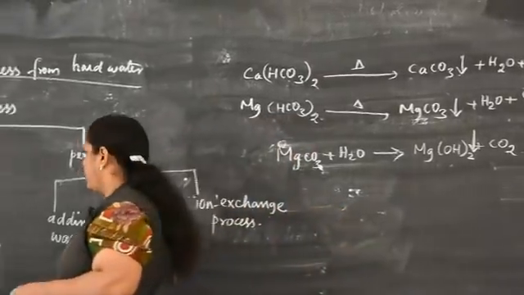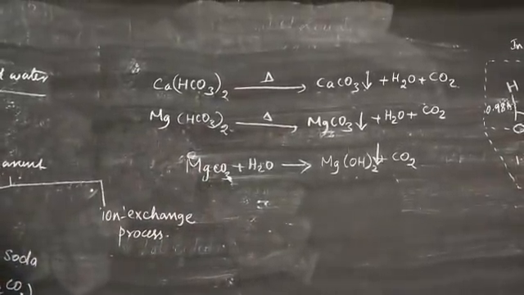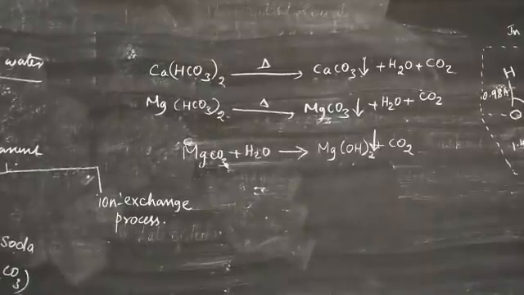Next we discuss the next method, removal of temporary hardness by Clark's method.